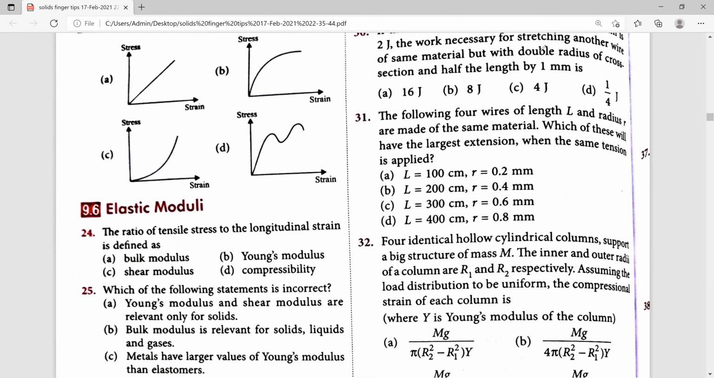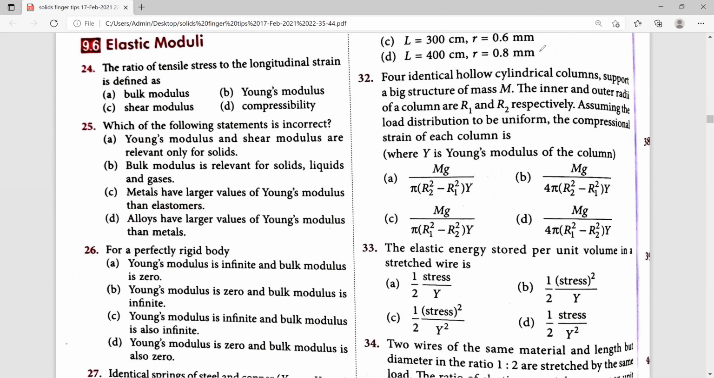Next, 24th one. The ratio of tensile stress to the longitudinal strain is defined as what? Can you guess this answer? What do we call it for the 24th? Young's modulus is defined as the ratio of tensile stress to the longitudinal strain. Therefore, this one is the right answer.